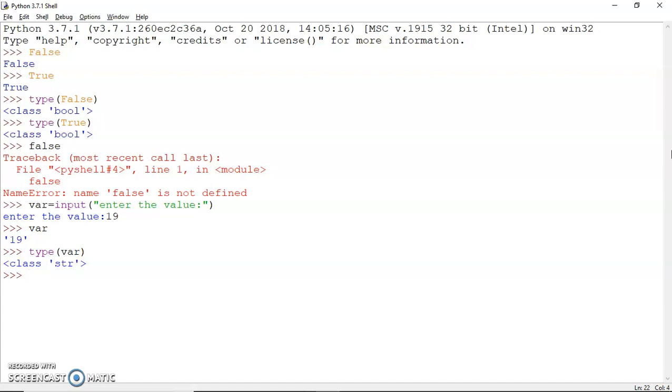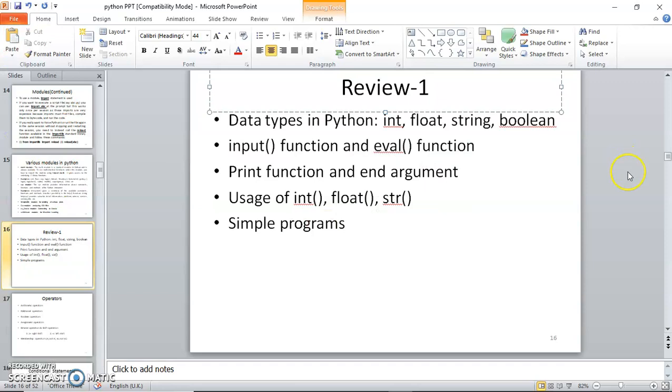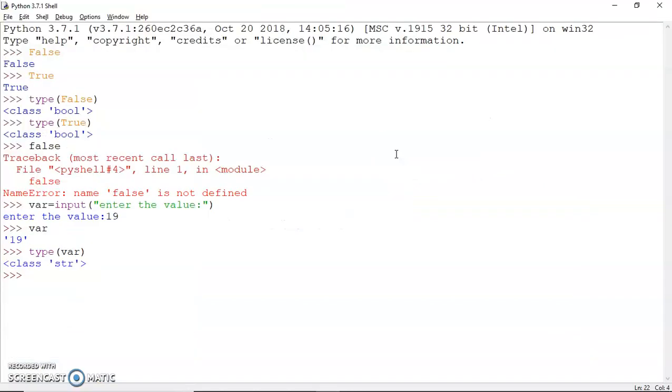To convert it into different types, you need to use certain functions. Obviously those functions would be int, float, string, and so on. So if I need to input the value 19 as an integer, I can modify this statement and convert it to an integer.